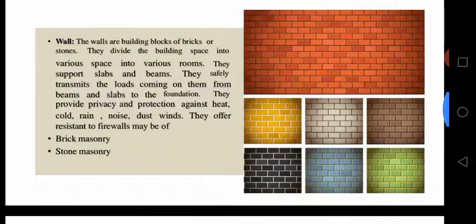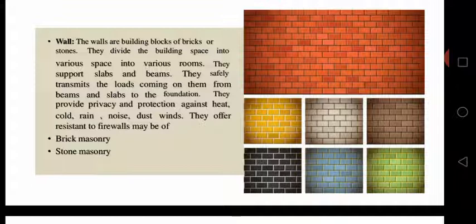Coming to our next component of building, walls. So what are walls? Walls are the vertical elements of a building on which the roof finally rests.